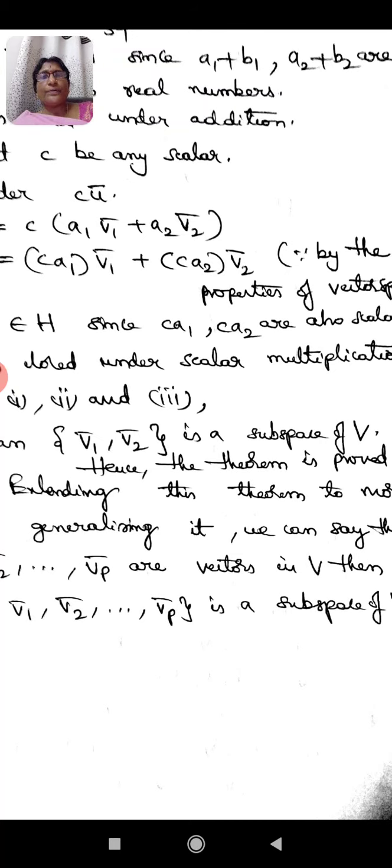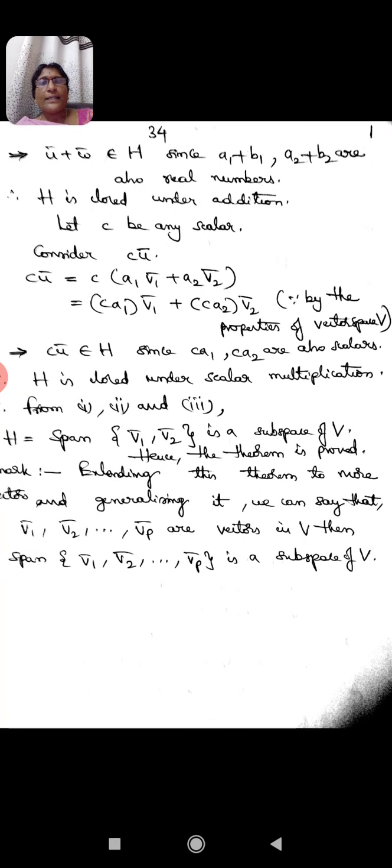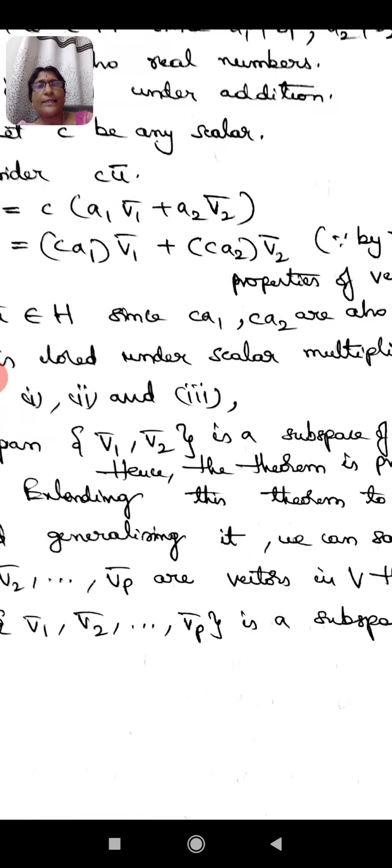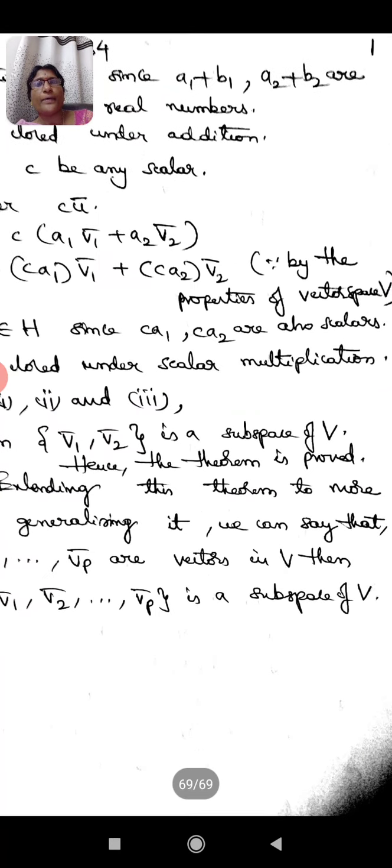So using one of the scalar multiplication properties in the definition of a vector space, we can write that c times (a1 v1 bar plus a2 v2 bar) as ca1 times v1 bar plus ca2 times v2 bar. And now we claim that this cu bar, this element, belongs to H, for the reason that ca1 and ca2, the scalar coefficients of v1 bar and v2 bar above, are nothing but scalars again.